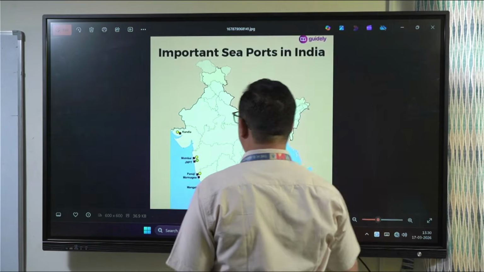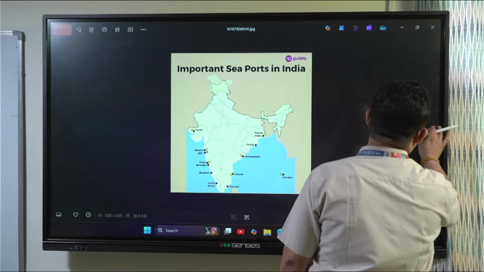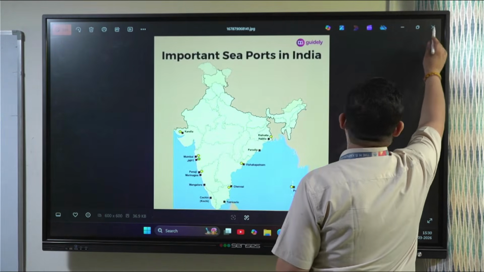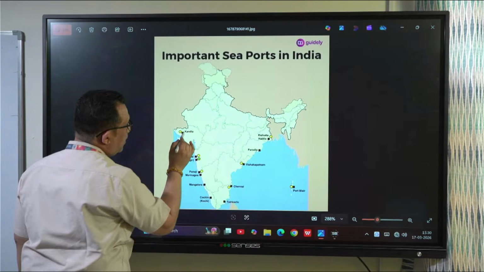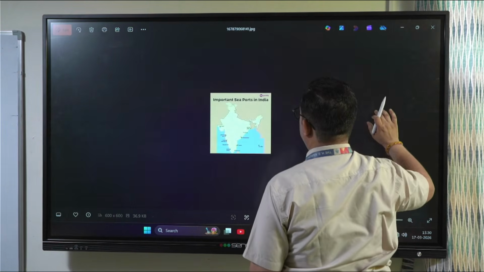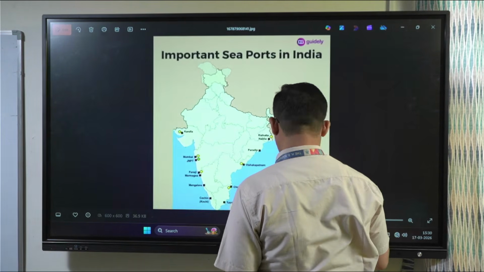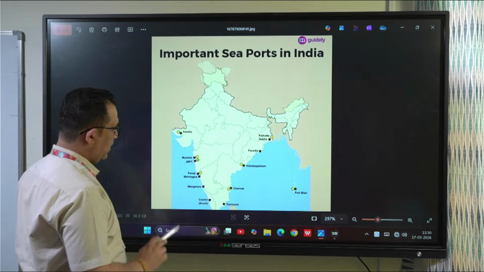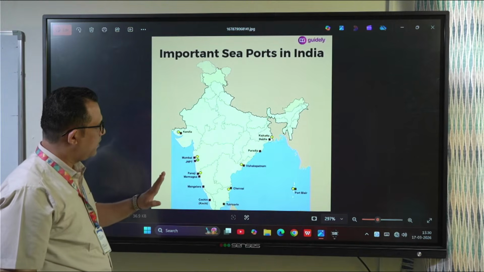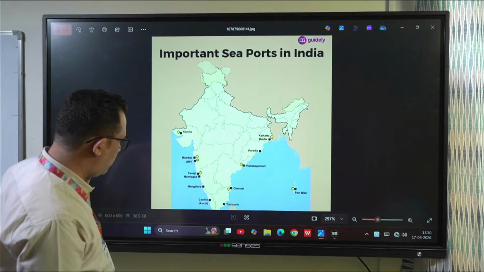Never mind, I'm explaining over here. Kandla port you can see. It is the largest port of Gujarat. Kandla port, it's the largest port of Gujarat, right? Very important for tomorrow's exam. Then I wanted to show you some more things.